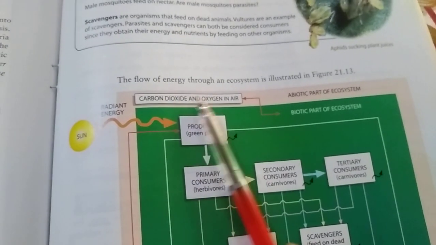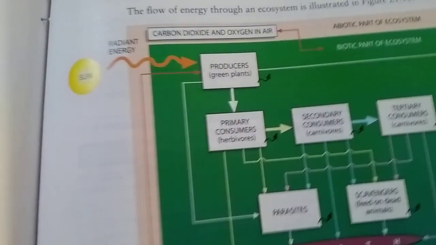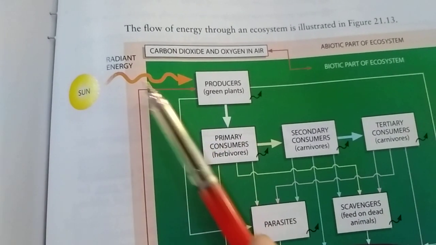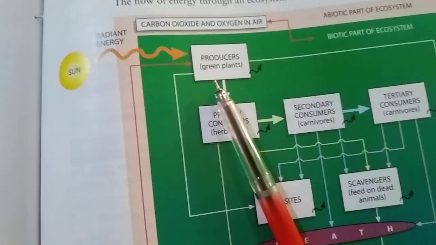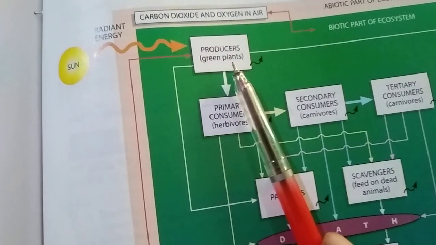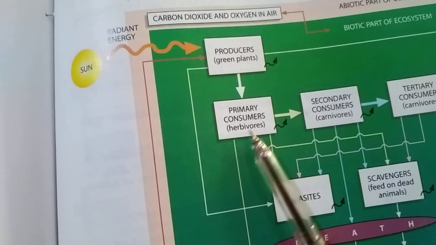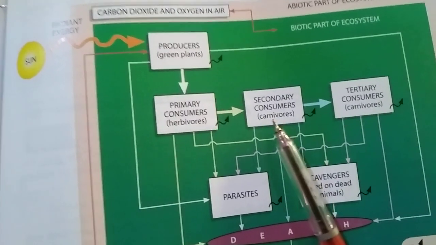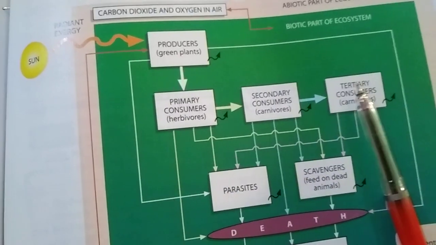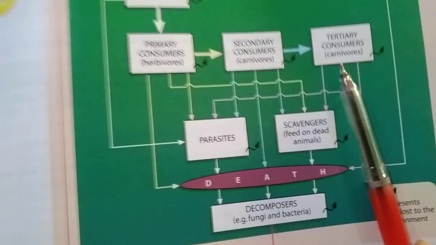The flow of energy through an ecosystem is illustrated in the figure. Radiant energy from the sun is used first to produce green plants, then converted in primary consumers (herbivores), secondary consumers (carnivores), and tertiary consumers (carnivores).